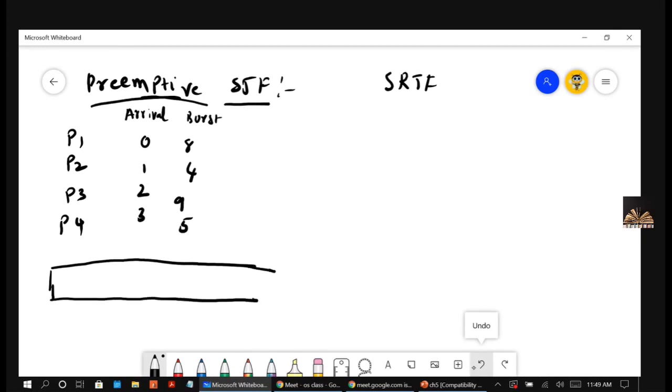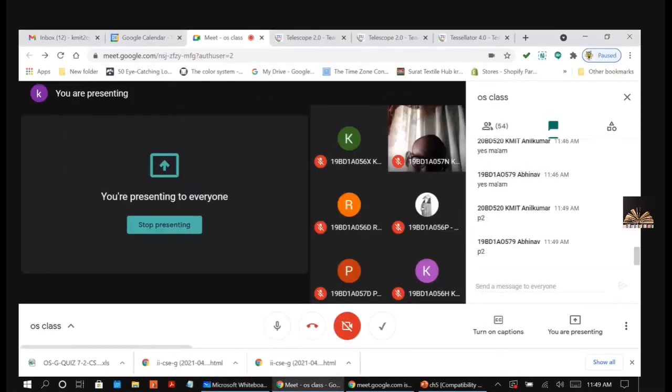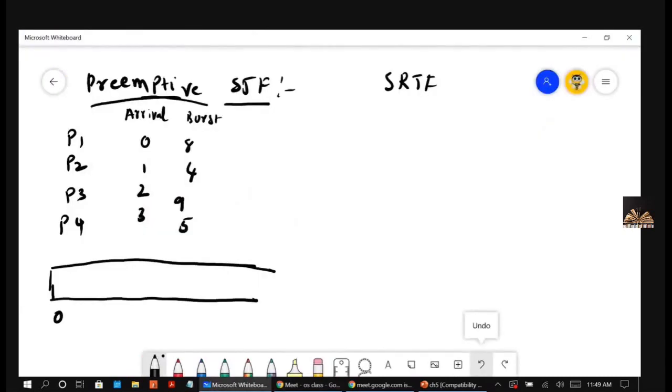What does SJF mean? The shortest job will be given first. Which is the shortest job among these? P2. But will P2 be given first? No. Why? Because at the time of 0, P2 has not arrived. At the time of 0, there are no jobs arrived, only P1. P2, P3, P4 have not arrived by that time. So I am giving the job P1.